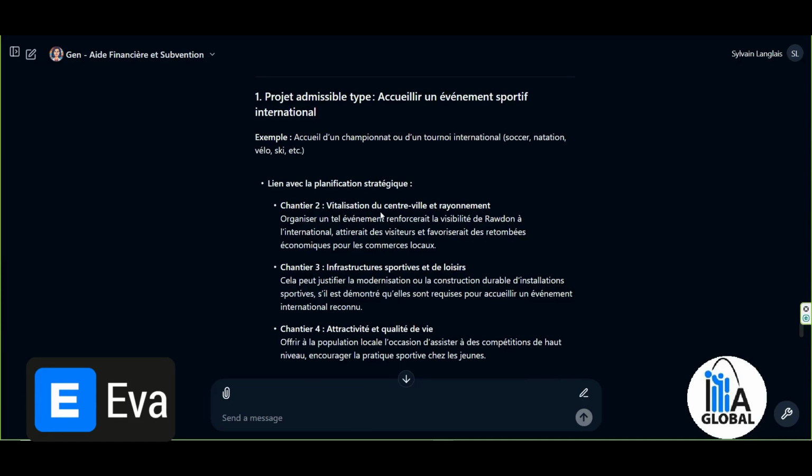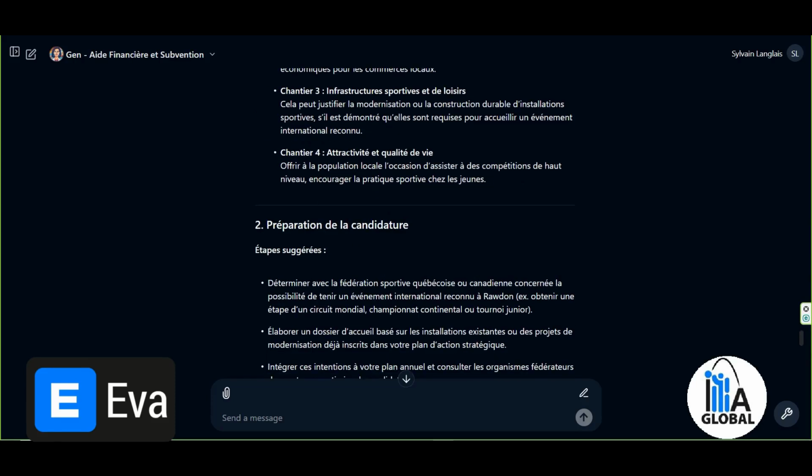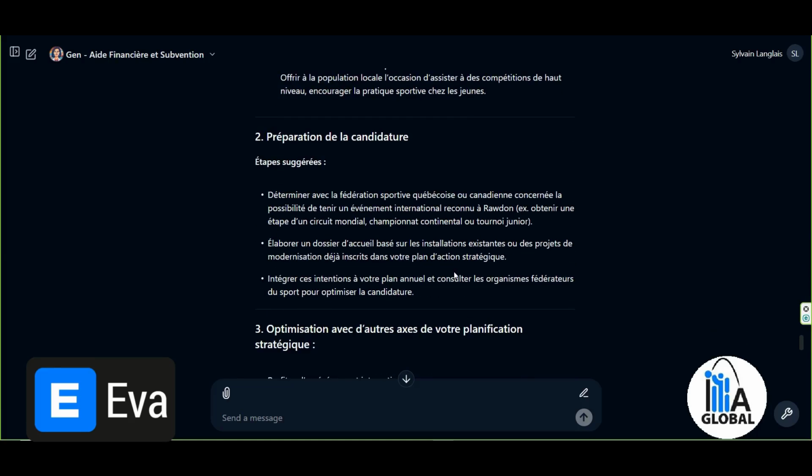So with the second area of focus, the planning that talks about revitalizing the downtown and increasing visibility, organizing such an event would strengthen Rawdon's visibility. Third area of focus, sports and recreational infrastructure. This could justify the modernization or sustainable construction of sports facilities. Fourth area of focus, attractiveness and quality of life, so offering the local population the opportunity to attend high-level competitions and encouraging sports participation among young people.